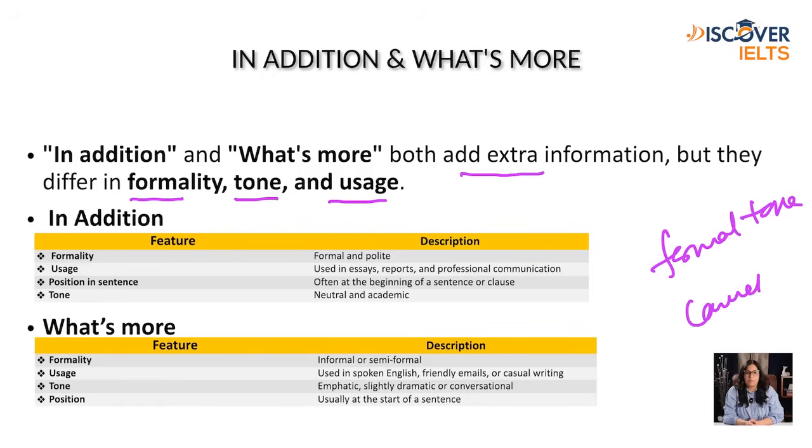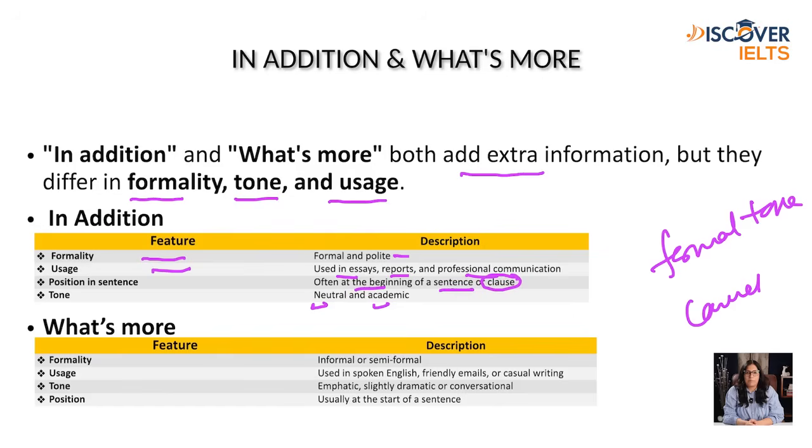So, in addition: formality is formal and polite, used in essays, reports, and professional communication. Position is at the beginning of a sentence or clause, and the tone is neutral and academic.